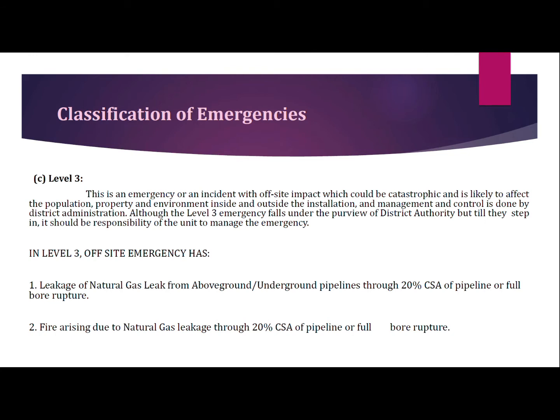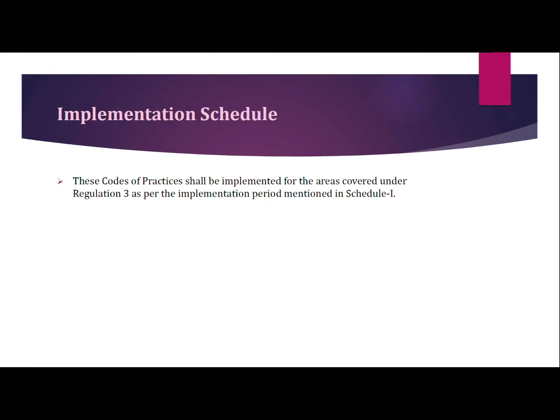First is the leakage of natural gas from above ground or underground pipelines through 20% CSA of pipeline or full bore rupture. Second is fire arising due to the natural gas leakage through 20% CSA of pipeline or full bore rupture.